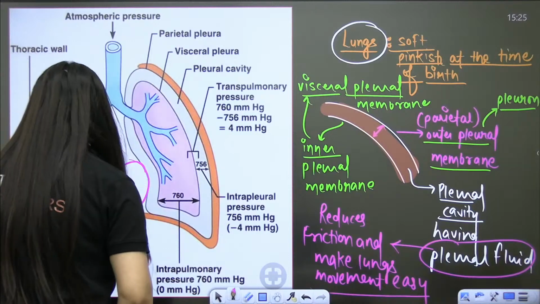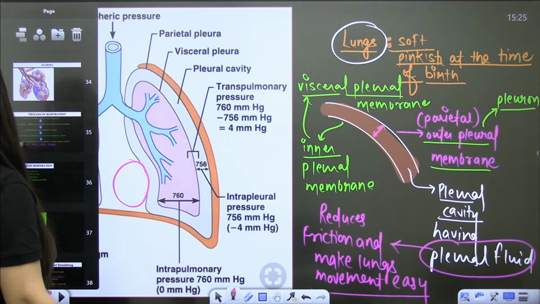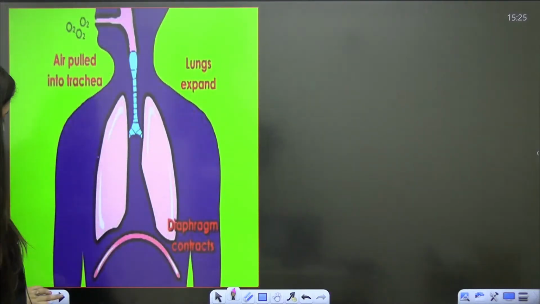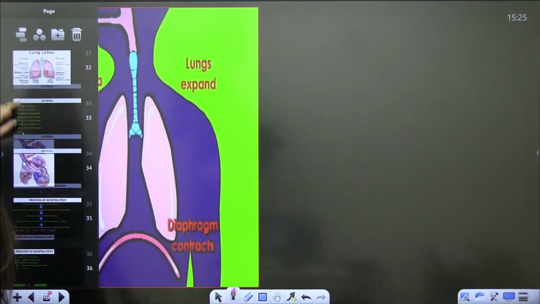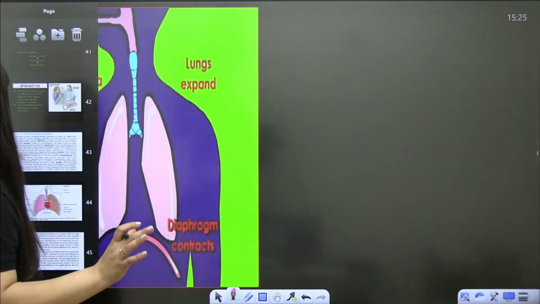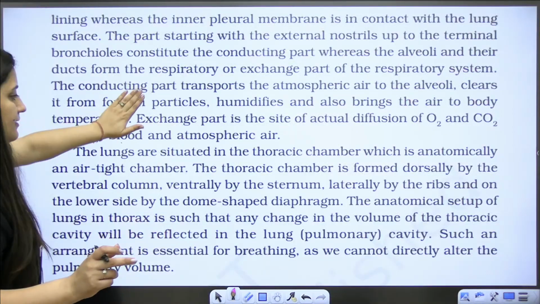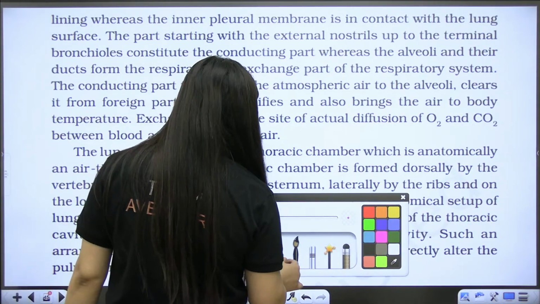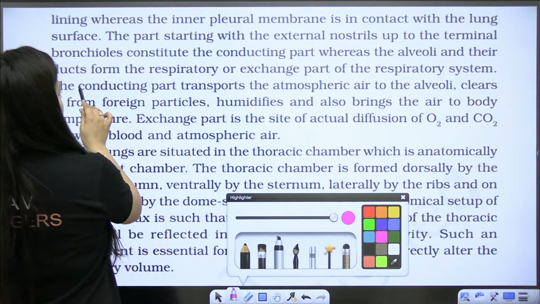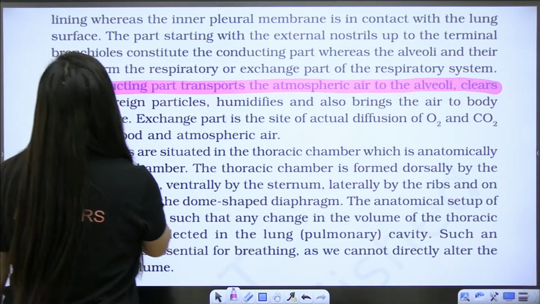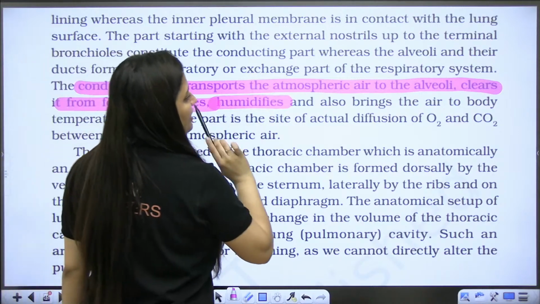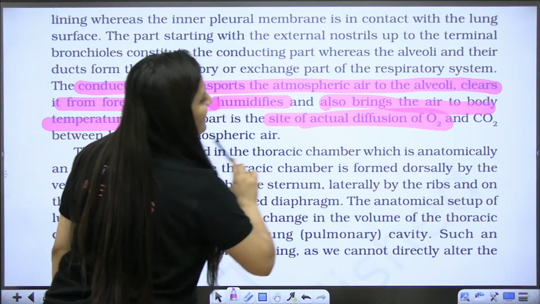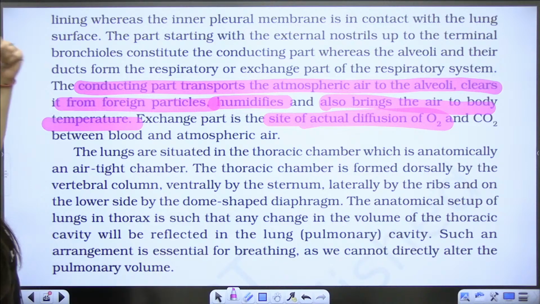Okay, so next is alveoli, we will discuss later. So see this, the trachea, the diaphragm. This setup is such that this rib cage and all is an anatomically airtight chamber. You can even highlight this in NCERT. The conducting part transports the atmospheric air to the alveoli, clears it of foreign particles, humidifies it, and brings the air to body temperature. And in the exchange part, the diffusion will occur.